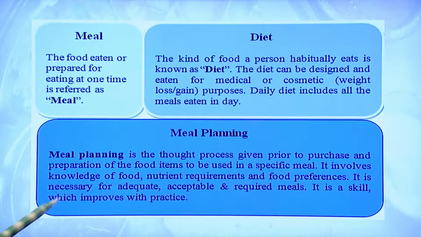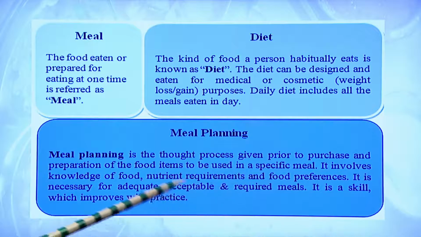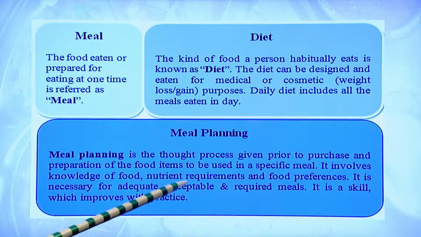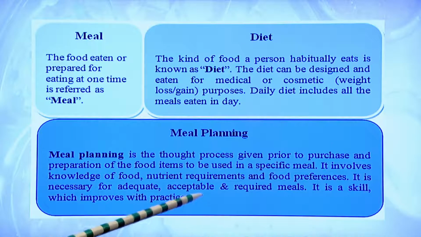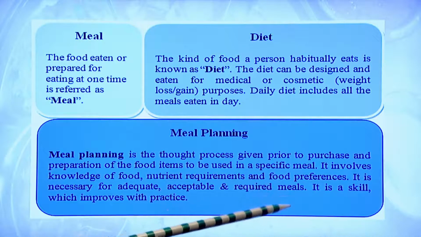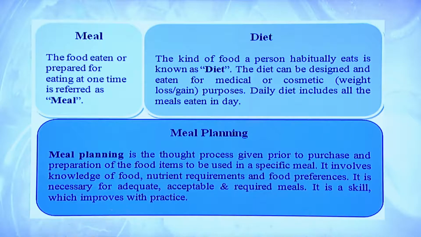It involves the knowledge of food, which you are getting right now, nutrient requirement and food preferences, because food cannot be eaten only for the nutrient, it has to be tasty, as you have learned in the previous lesson also. It is also necessary for it to be adequate in amount, acceptable in taste and required at the time of the meal, and it is a skill which improves with practice.